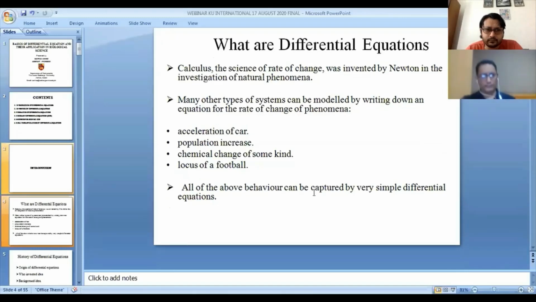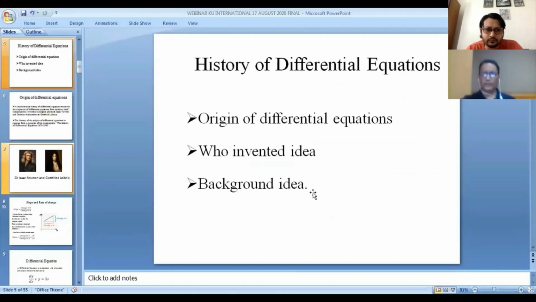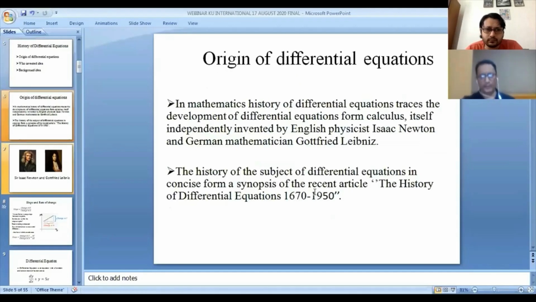So now, the history of differential equation. Origin of differential equation: who invented it, the background idea. In mathematics, the history of differential equation traces the development of differential equations from calculus itself, which was independently invented by the English physicist Sir Isaac Newton and the German mathematician Gottfried Leibniz.